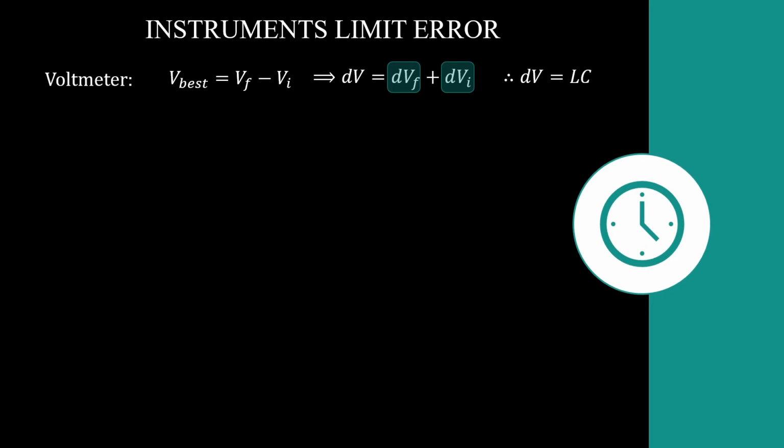So now I am going to talk about various instruments where repeated measurements are not required. So in voltmeter, the error occurs because of reading. As we have seen in reading vernier caliper, we are not able to read properly. V best is V final minus V initial, same thing as common scale. Just as error exists in reading the final value, it exists in reading the initial value. So therefore, the maximum possible error is the least count of the instrument in this case.